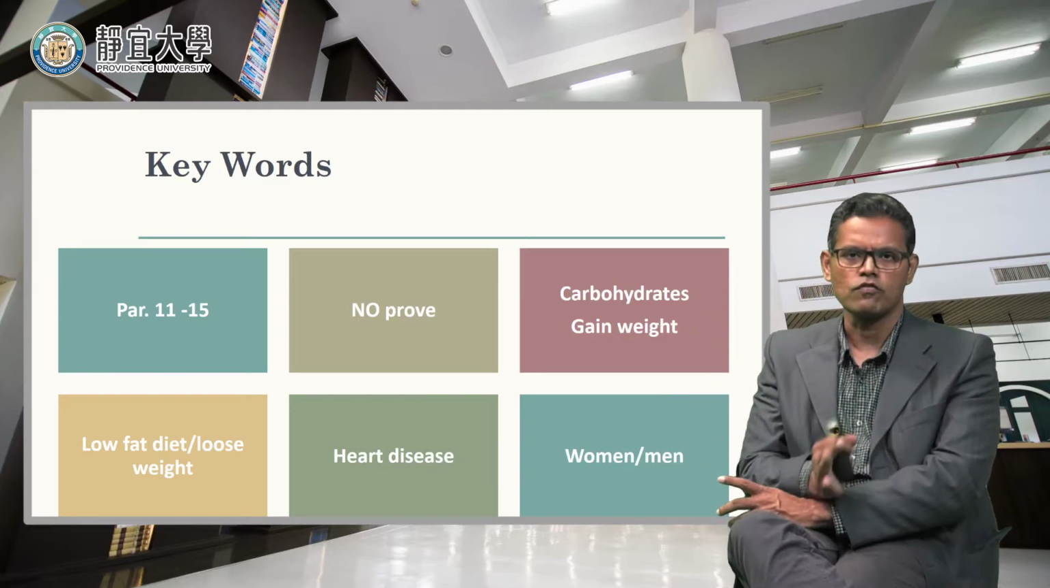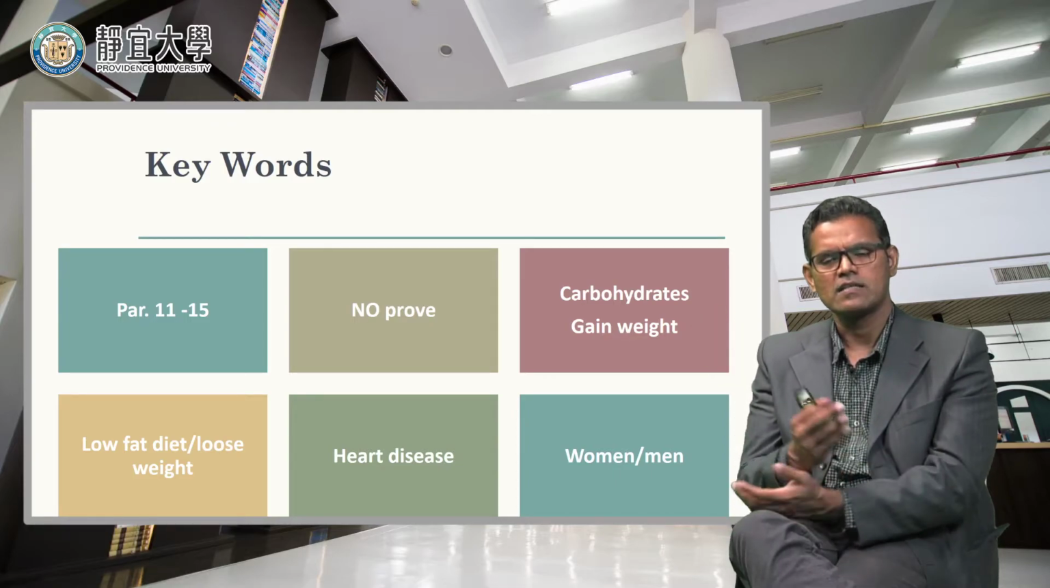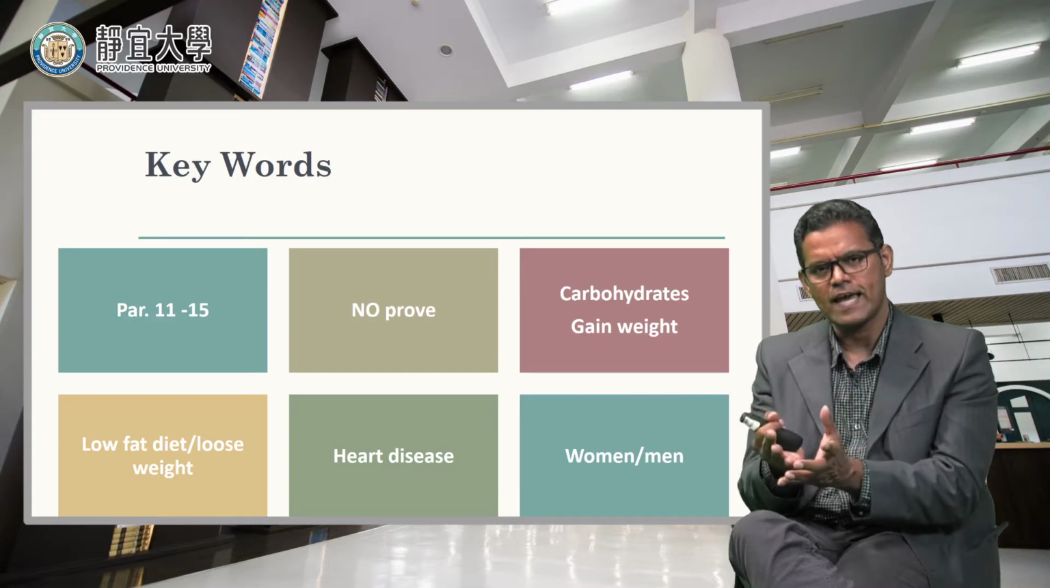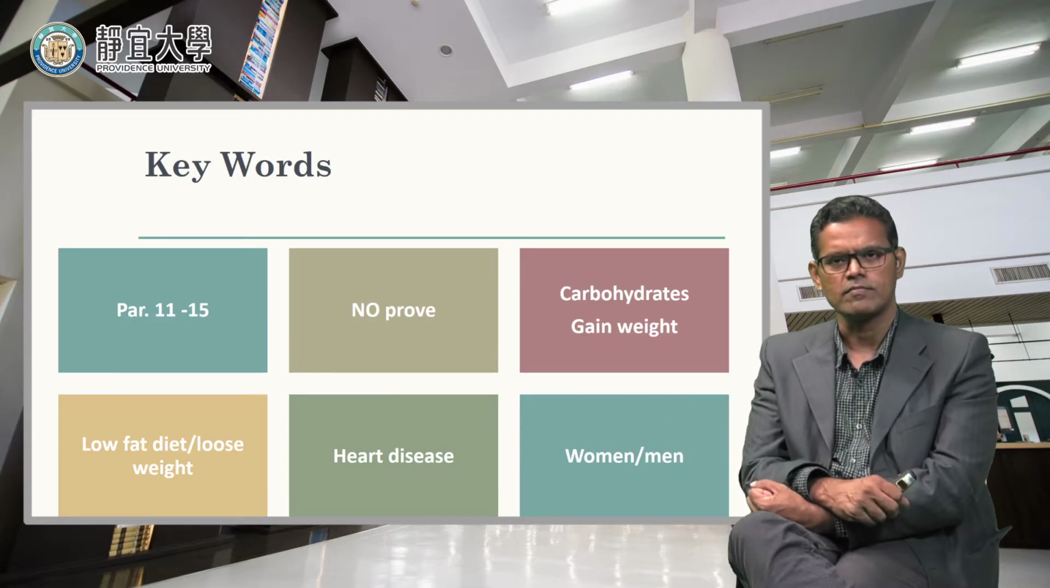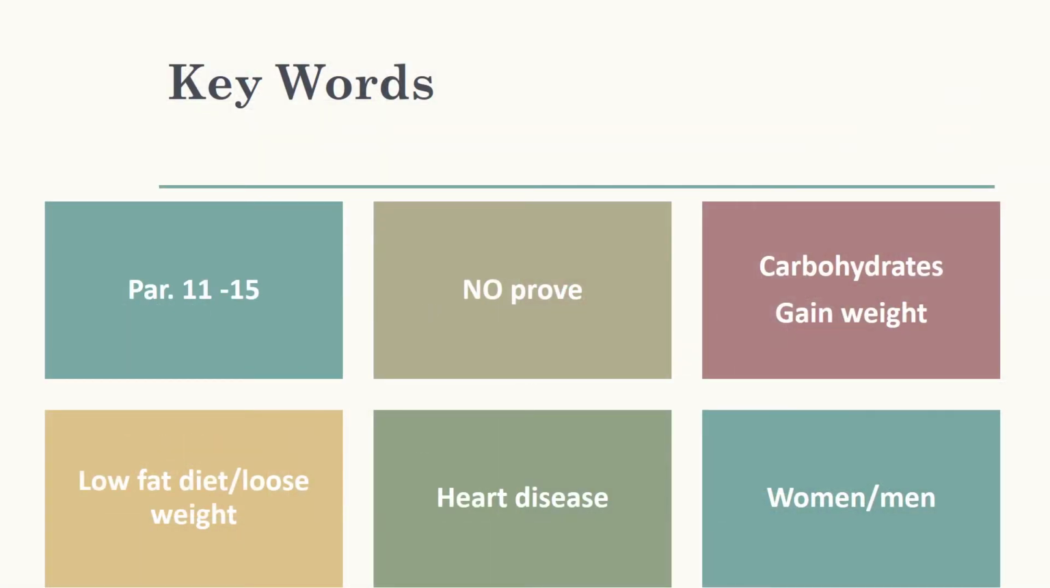Okay, there's no proof, so that's what paragraph number 11 talks about. We cannot give any proof that a low-fat diet really is healthy. And the next one is carbohydrates. That's the keyword in the next paragraph. So you eat carbohydrates, then you gain weight. They talk about this. This one also doesn't have any evidence. I doubt this one though. But again, the writer talks about this.